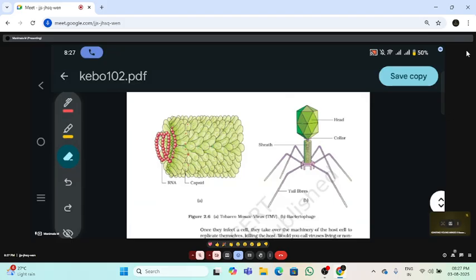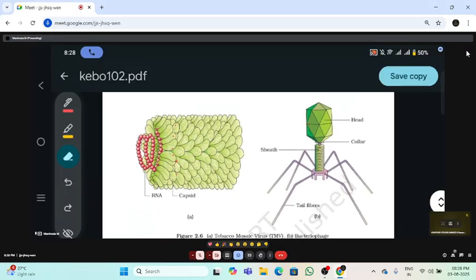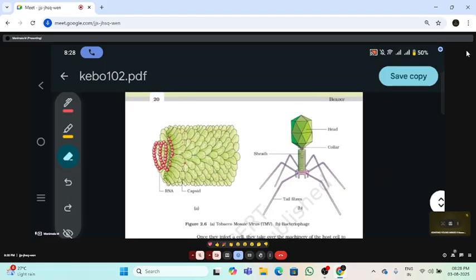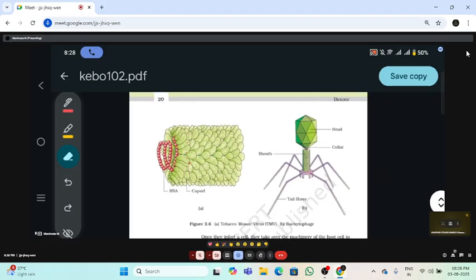For example, in TMV we have helical symmetry. In adenovirus we have polyhedral symmetry. In bacteriophage T4 we have binal symmetry, meaning both helical and polyhedral forms. Helical symmetry in TMV, polyhedral symmetry in the bacteriophage. So this is the capsomere arrangement in these organisms, and this is about the capsid. It is an important one.